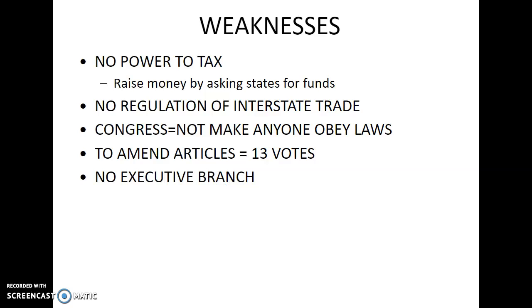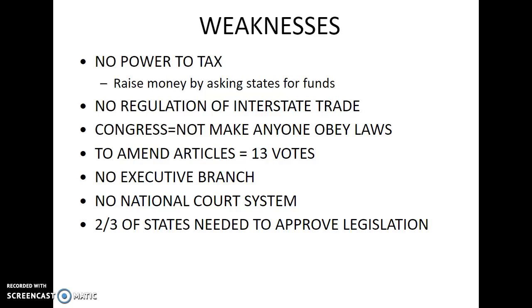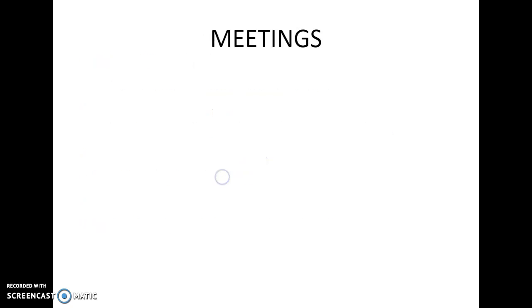Again, no executive branch. That's a weakness. No national court system. So again, no judges, no judicial system, no court system to help them make and obey anybody's laws. Another problem: two-thirds of states needed to approve legislation. Legislation is basically a law or a bill that they want to get passed. Two-thirds of states had to approve it. So that's 9 out of 13. Most of the time we just think about a simple majority. 7 out of 13 would pass a law. Now in the Articles of Confederation, 9 out of 13 states had to approve the legislation. So again, very, very difficult to do.